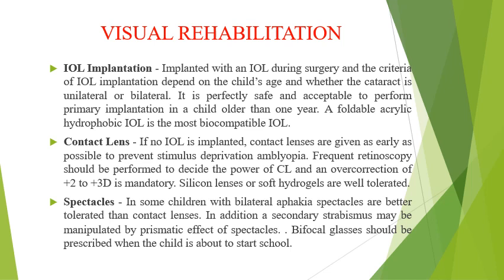If no IOL is implanted, then the next choice will be the contact lens. The contact lenses are given as early as possible to prevent stimulus deprivation amblyopia. Frequent retinoscopy should be performed to decide the power of the contact lens, and an overcorrection of +2 to +3 diopter is mandatory. Silicone lenses or soft gels are well tolerated.